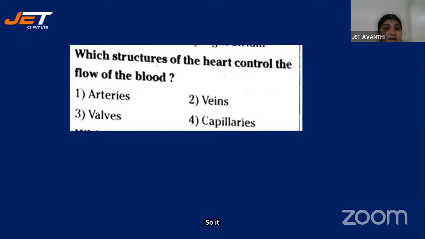Which structures of the heart control the flow of the blood? I was telling you in the concept explanation. I want answers, children. Very good. Sai Charan, Jnaneshwari, Rajeshwari, Rakesh. Yes. Sai Vardhan, it's not two. Monica. Yes. Anthony. Yes. Good. It is valves, children. So I told you valves always regulate the flow of blood in one direction. So these valves are present only in the veins. So it is valves. Okay. Valves.